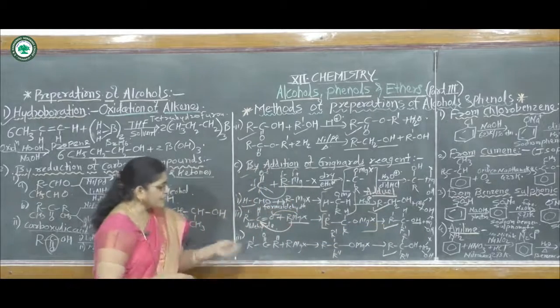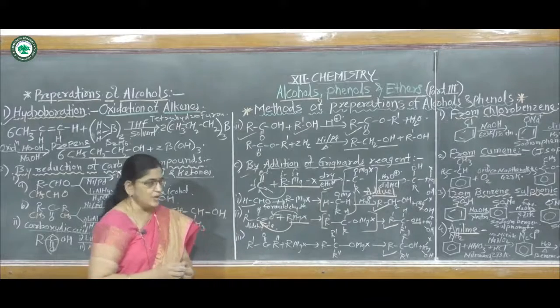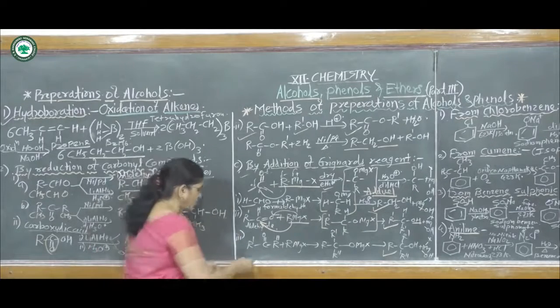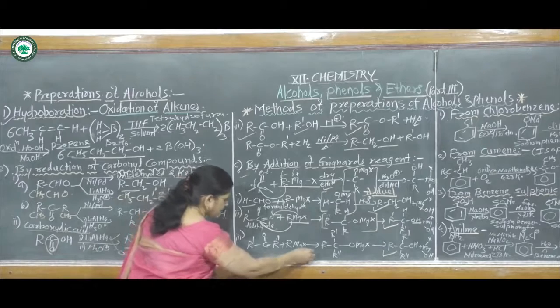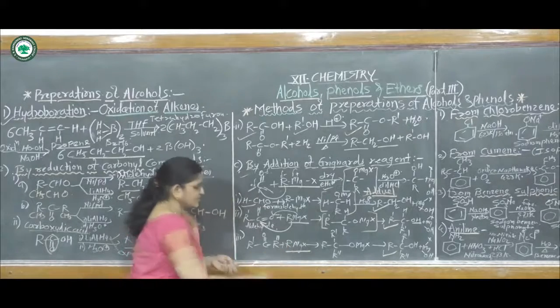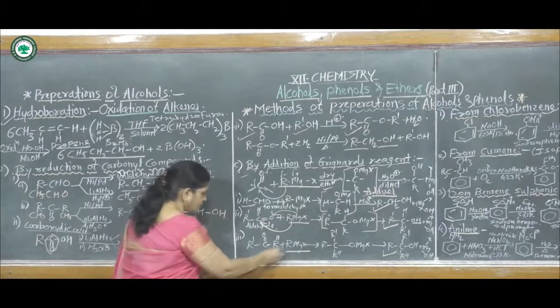Then third, preparation of tertiary alcohol. For preparation of tertiary alcohol, in this reaction, alkyl magnesium halide reacts with a ketone.